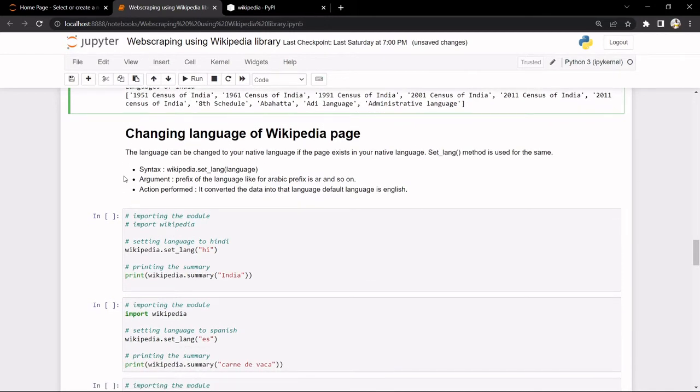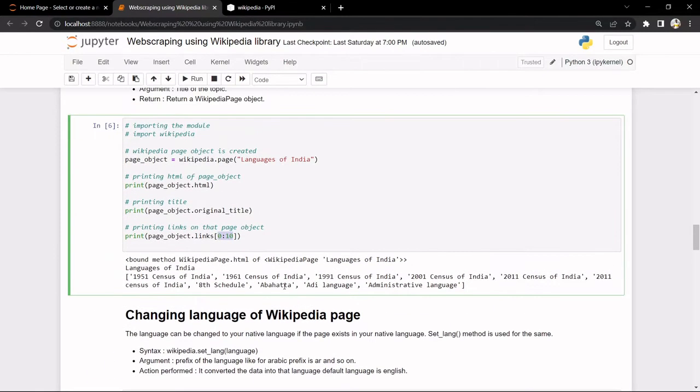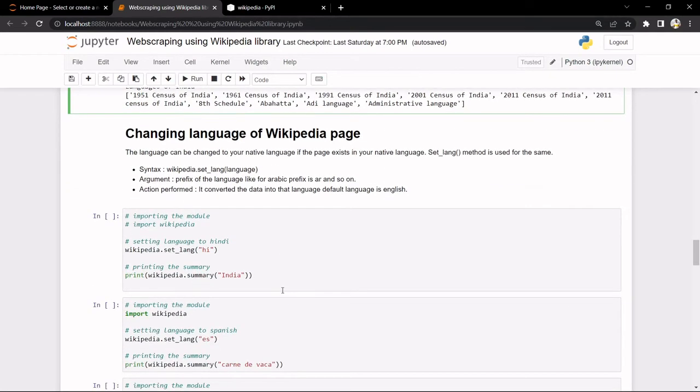Now, what we will do is we'll change the language of the Wikipedia page. Here, as we can see, the default language was English. But what if I don't want English? I want some other language. So let's go to the syntax first. The language can be changed to any language that exists in the page. We just have to use the set underscore language method.